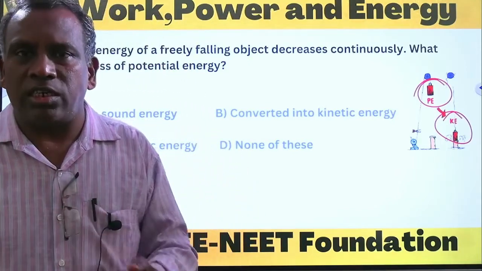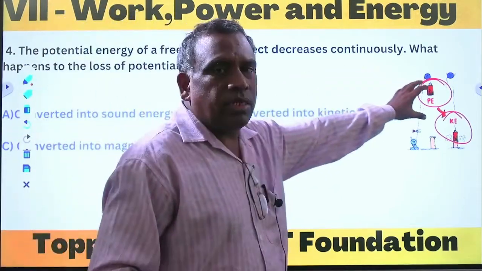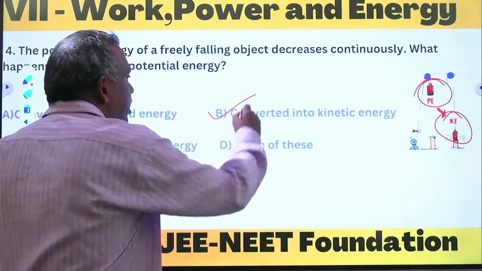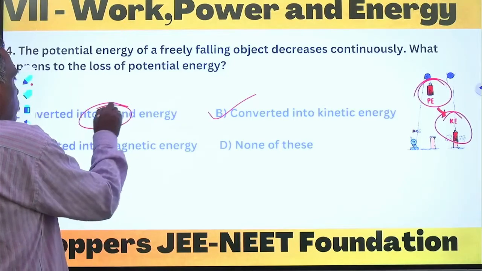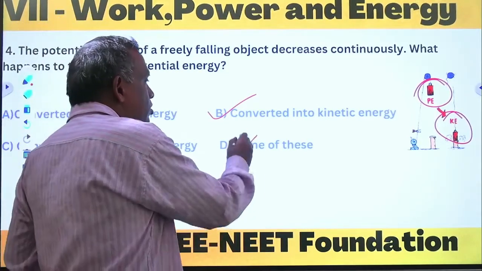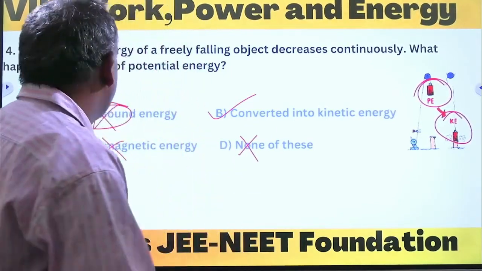Energy remains constant. So whatever energy is lost here can be converted into kinetic energy. So "converted into kinetic energy" is the correct answer. The remaining options, magnetic energy and none of these, are wrong. Converted into kinetic energy is the correct answer for this question.